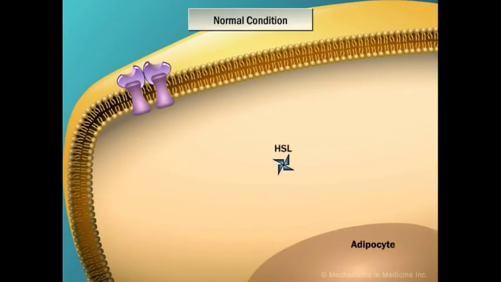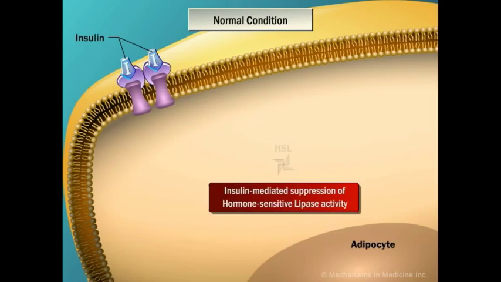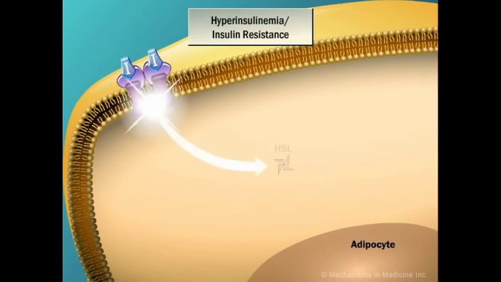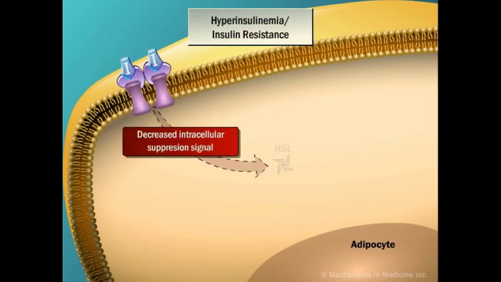Hormone-sensitive lipase is an intracellular lipase, or enzyme, that is capable of hydrolyzing lipids such as triglycerides. Located on the cell membrane are specific receptors for the hormone insulin. Under normal circumstances, when insulin binds to the insulin receptor, this triggers intracellular signals that suppress the activity of hormone-sensitive lipase. Sometimes, for a number of reasons, the intracellular signal following insulin's binding to its receptor is not properly transmitted. As a result of this insulin resistance, the activity of hormone-sensitive lipase is not suppressed.